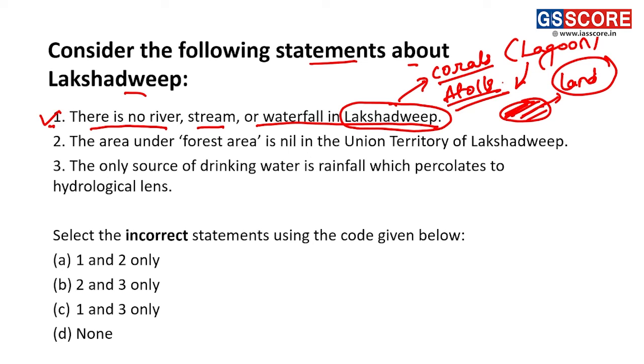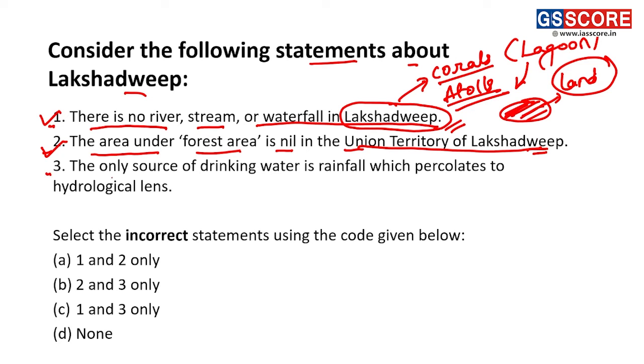They are these atolls on which these islands have been formed. Thus, statement 2 we can see, the area under the forest area is nil in the Union Territory of Lakshadweep. This statement also becomes a correct statement because of the absence of ground here. Because of the absence of ground, the forest area is quite absent in the complete islands which are present in the Union Territory of Lakshadweep.